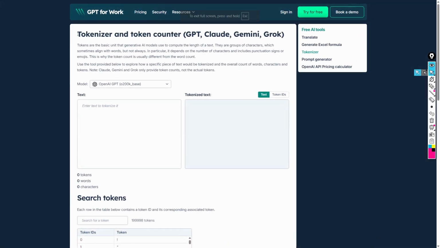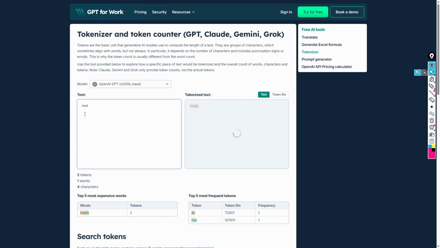There is an online tool available which works as a tokenizer and token counter. You can choose the model you want to practice on, provide your text here, and this tool will show the tokenized text. I'll put in: hello, how are you doing?